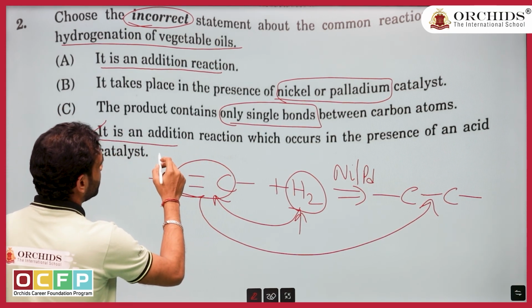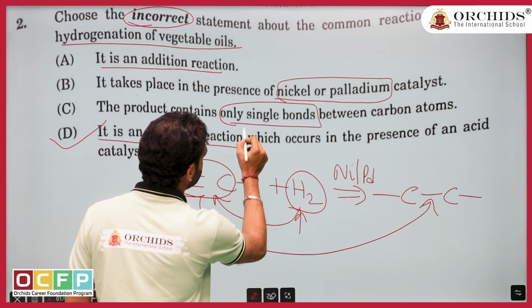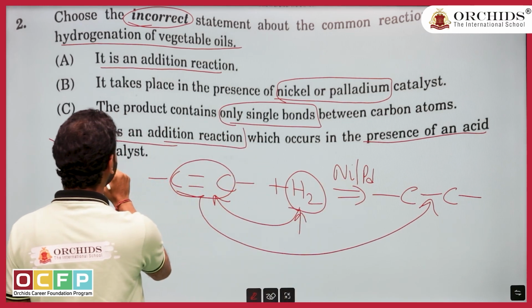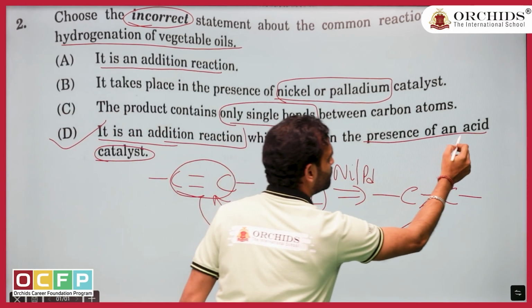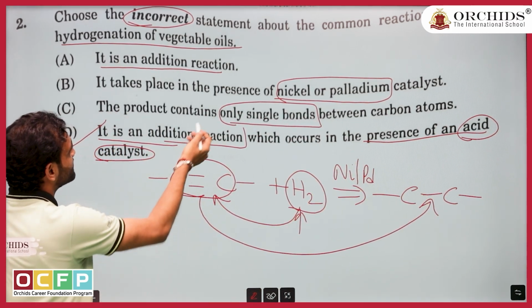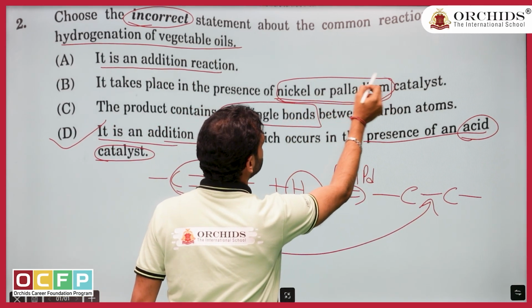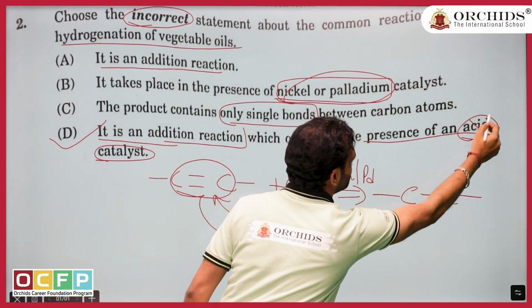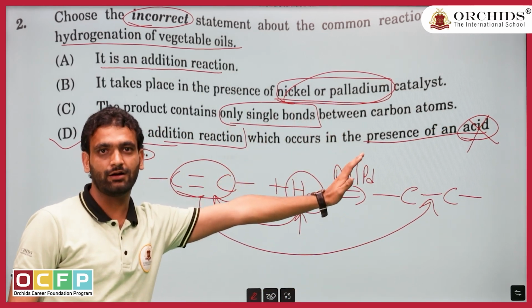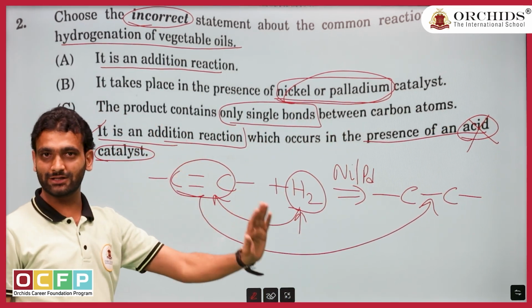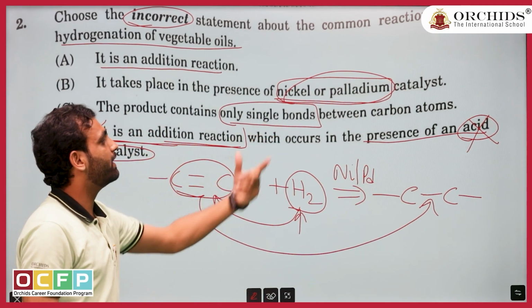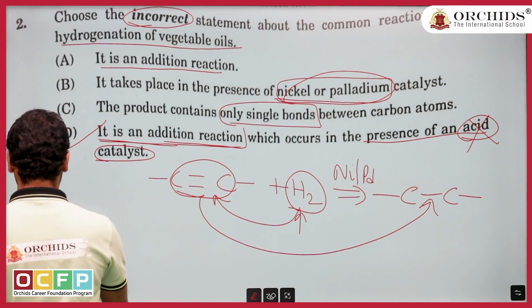It is an addition reaction, absolutely correct up to here, which occurs in the presence of an acid catalyst. Arre bhai, what are you saying? Acid catalyst? Just now you told it happens in the presence of nickel and palladium. So how can it happen in acid? So obviously the second part of the fourth statement is wrong. If you see, the first part is correct, but the second part of the statement is wrong.